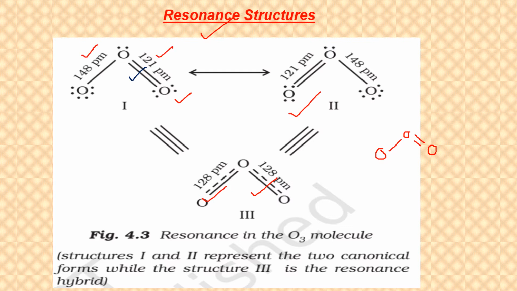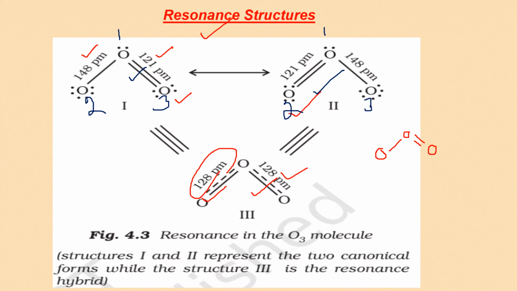But for both the OO bonds, it has been found to be 128 picometers. So this is explained by the fact that it is not necessary that, if I mark the oxygens 1, 2 and 3, the oxygen in the middle, marked as number 1, will always make a single bond with 2 and a double bond with the third oxygen. It can be this way also. It can make a double bond with the second oxygen, and the third oxygen can have a single bond.